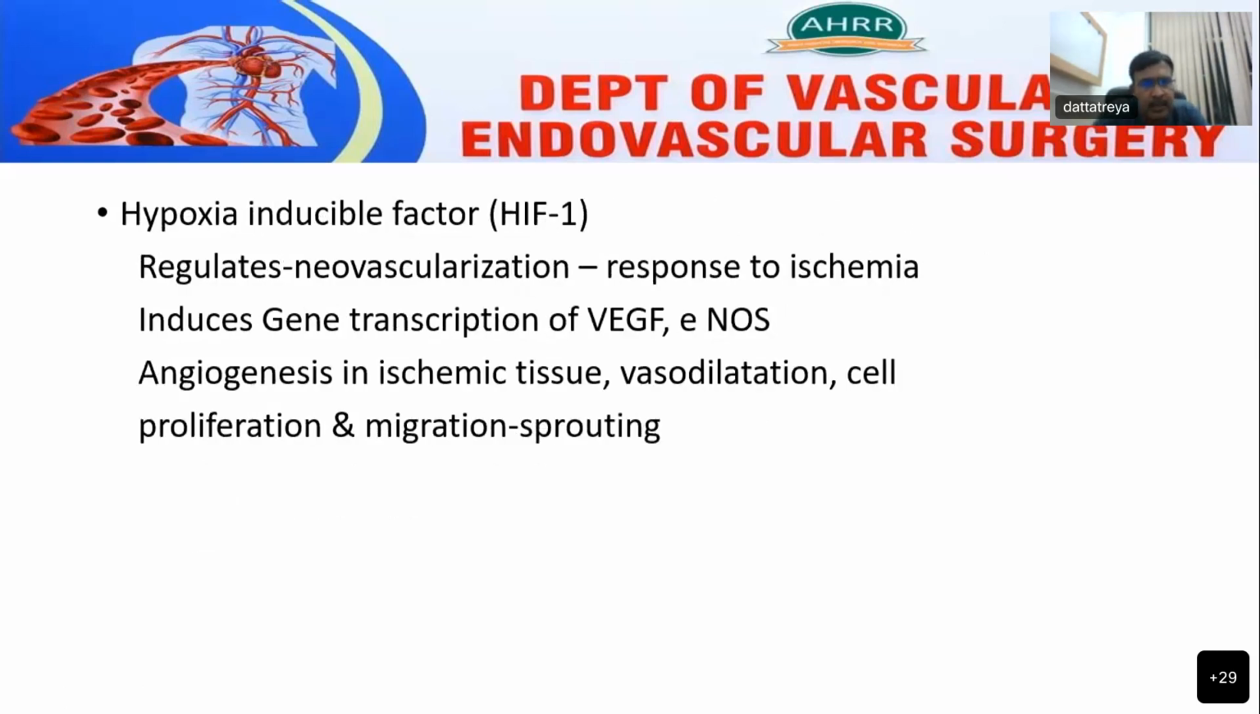The other gene or protein therapy is using hypoxia-inducible factor 1, which regulates neovascularization in response to ischemia. The hypoxia-inducible factor 1 stimulates the release of vascular endothelial growth factor, which further causes release of endothelial nitric oxide, helping in vasodilatation and stimulating angiogenesis in ischemic tissue.